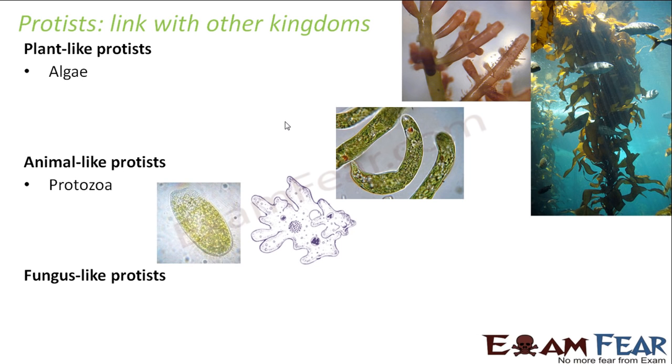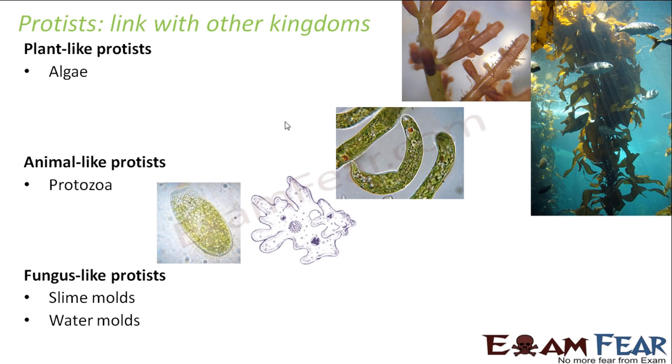And the third one, that is fungus-like protists. Under that category, we have slime molds and water molds. Whenever I use the word molds, the first thing that strikes your mind is a fungi. What is a mold actually? You would have seen that when a tomato or an orange becomes rotten, the color of the orange changes. It gets covered with a creamish colored thing. Then gradually that turns black, right? So those are nothing but molds.